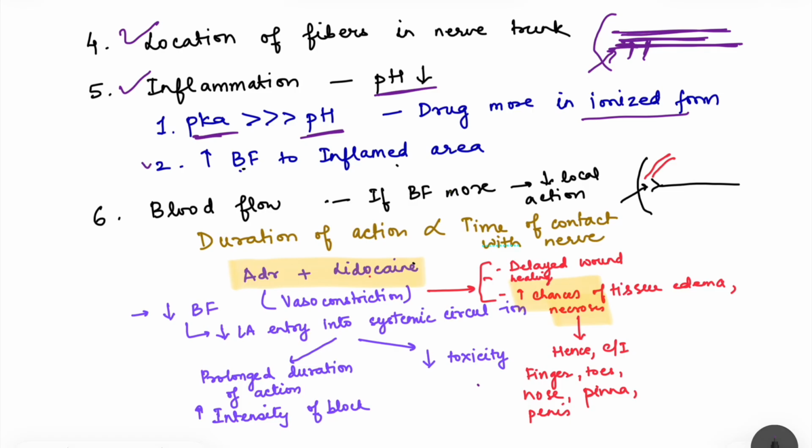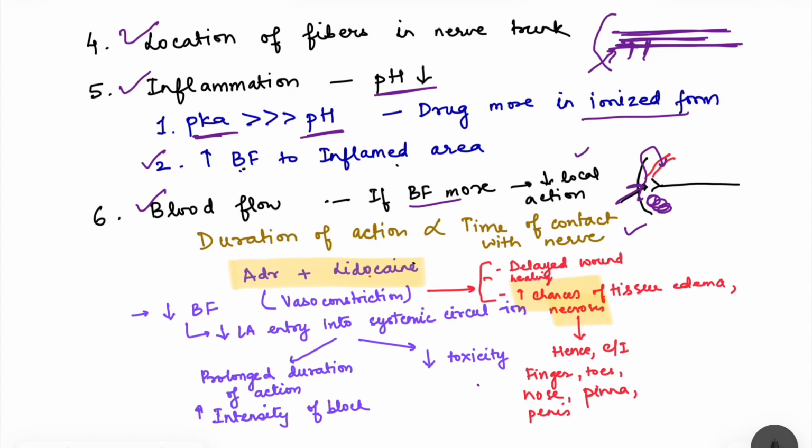Then the second reason is increased blood flow to the inflamed area. Because of increased blood flow, local anesthetic will enter into the blood flow and will be washed off from the region of the infiltration where the LA has been given. The next factor which affects the action of local anesthetics is blood flow. If blood flow is more, there will be decreased local action, because duration of action actually depends on the time of contact with the nerve. You have given the local anesthetic and it is entering very fast into the blood vessel. So that means the amount of local anesthetic which remains in the area is less, right?